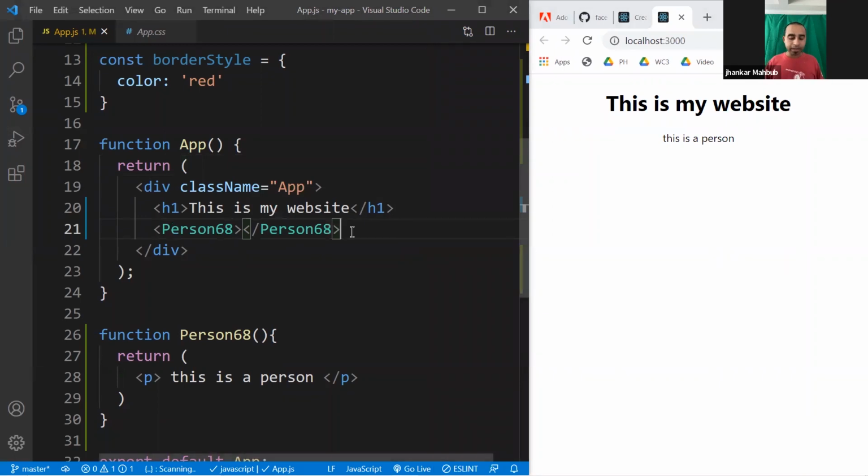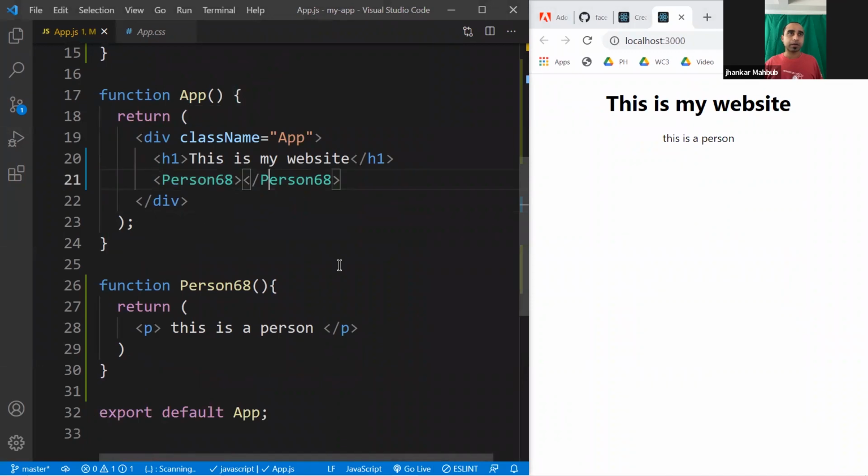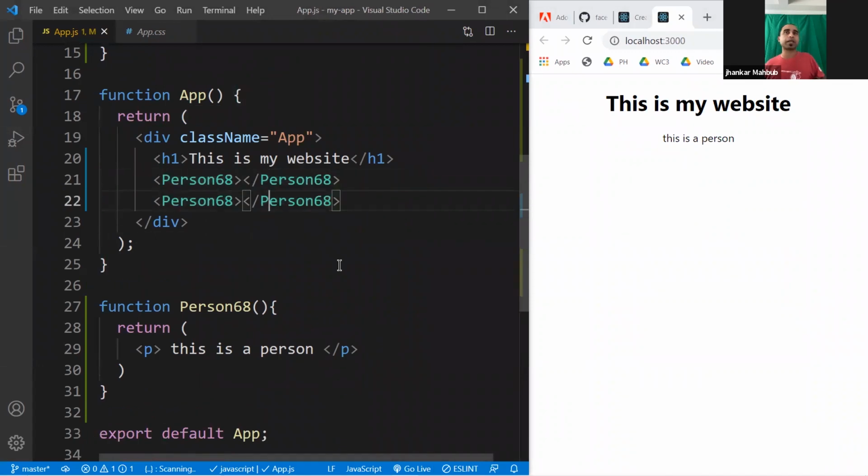And not only one, if you want more, I can definitely write it again and again, or you can use the keyboard shortcut Alt-Shift down arrow. If you copy another one, you'll see this is just like an HTML tag. And you can have multiple tags, but this will cause some problem.